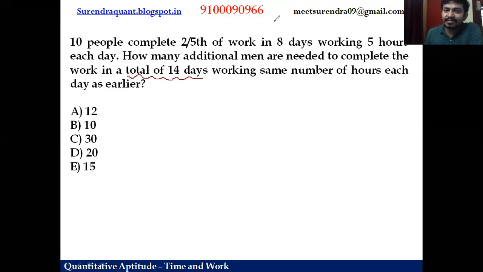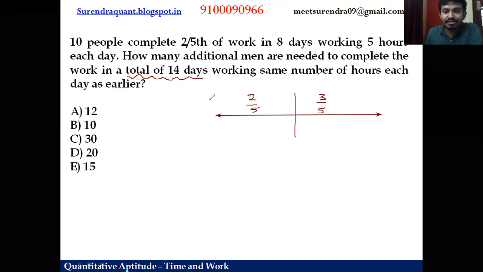So let us make a simple diagram to understand this from a better perspective. So guys, initially 2/5 of the work is done. Means what is the balance work? Balance work is 3/5 of the work. Out of 5 units, 2 units is done, right? So 3/5 is the work left. So this is work 1 and this is work 2. And in the first case, the number of men M1 is 10 people and they work for 8 days, 5 hours. So D1 is 8 days and H1 is 5 hours.